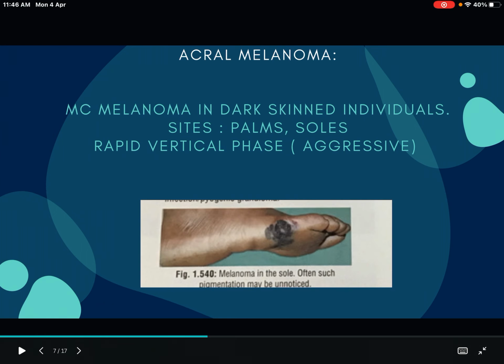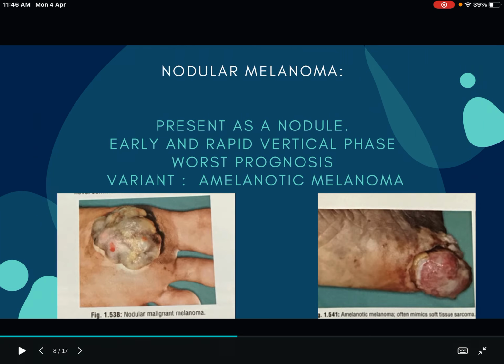The third one, A, acral melanoma. It is the most common melanoma occurring in dark-skinned individuals. We know that malignant melanoma occurs more commonly in white individuals, 20 times more commonly. Acral melanoma is the most common melanoma in dark-skinned individuals, occurring on the palms, soles, etc. It has a rapid vertical phase, and it is the most aggressive. Here you can see the picture, melanoma in the sole.